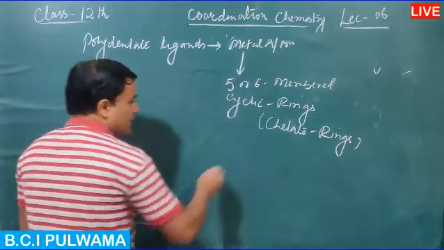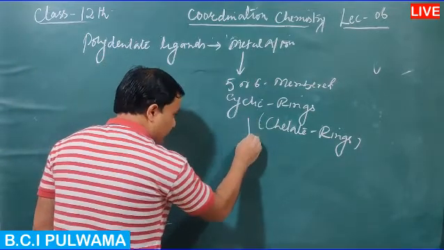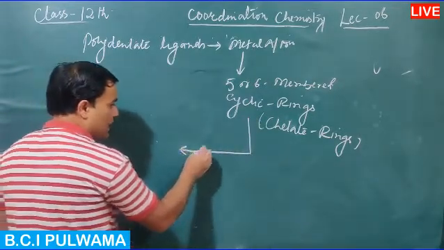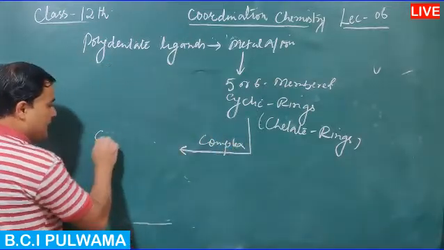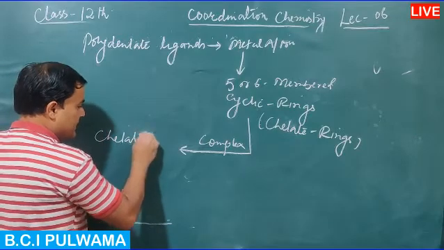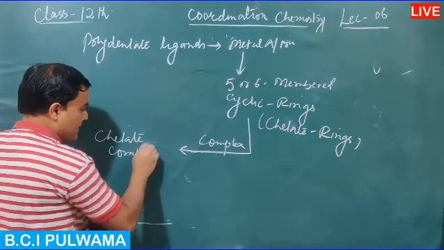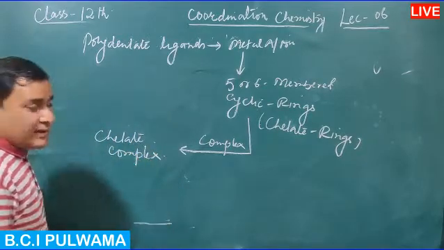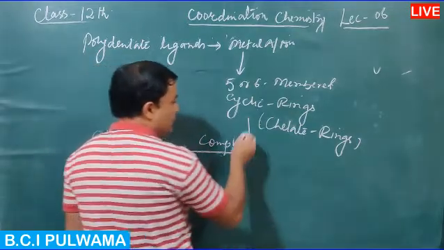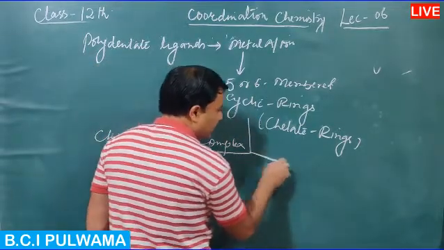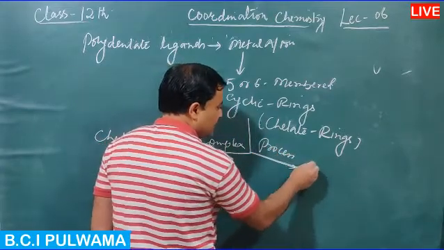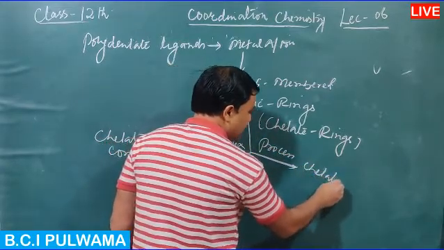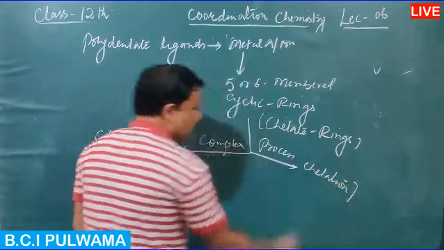After this, a complex in which chelate rings are present is known as a chelate complex, and this ligand-associated process of formation of the chelate rings is known as chelation.